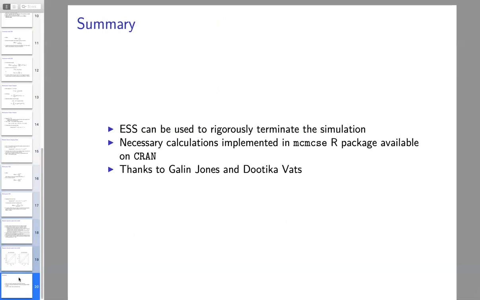All right, so just a quick summary. Effective sample size can be used to rigorously terminate an MCMC simulation. We've also given some insight in this series of papers as to what effective sample size means and how we can think about it with regard to computational uncertainty. All the necessary calculations are implemented in the mcmcse package, which is available on CRAN and GitHub, thanks to Dootika. And I also want to mention that this is joint work with Galin Jones, who was my advisor at the University of Minnesota, and Dootika Vats, who's now at IIT Kanpur.